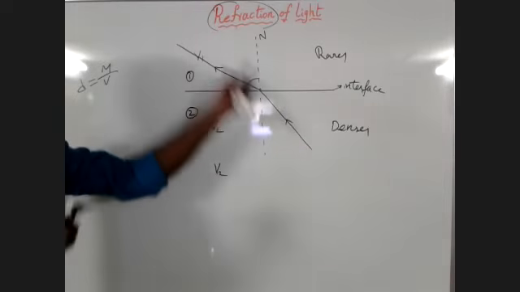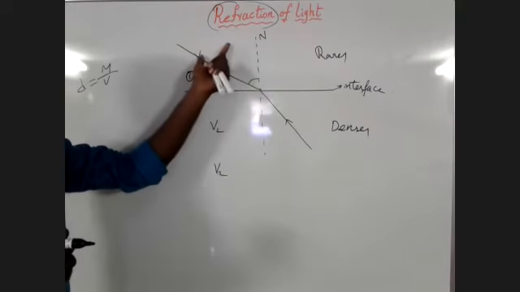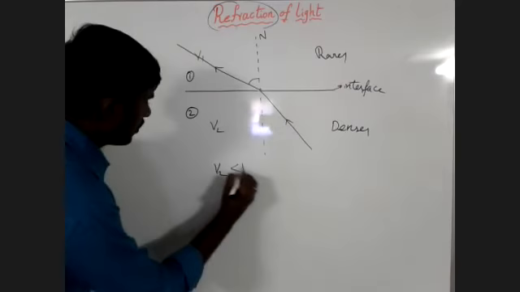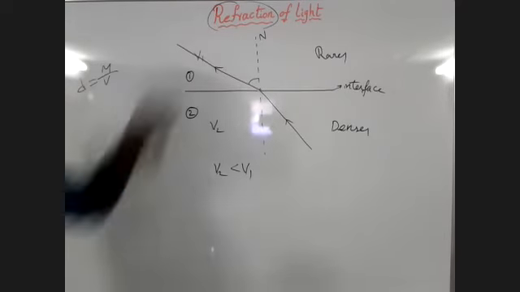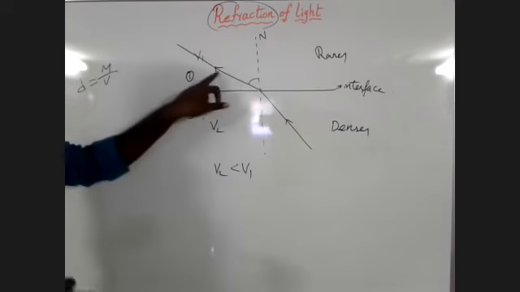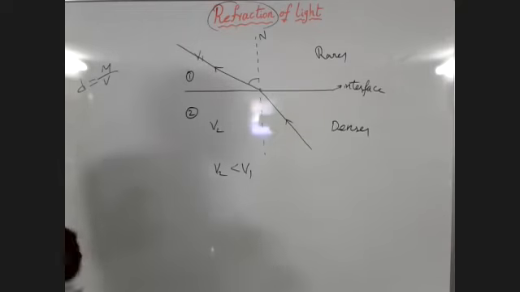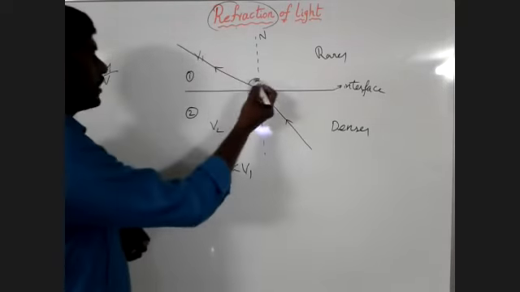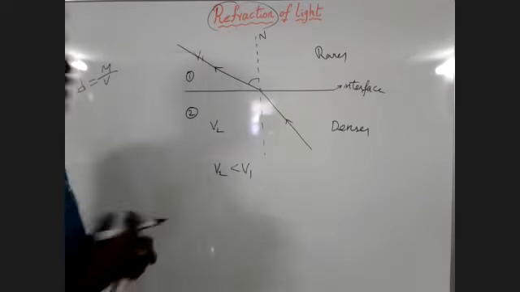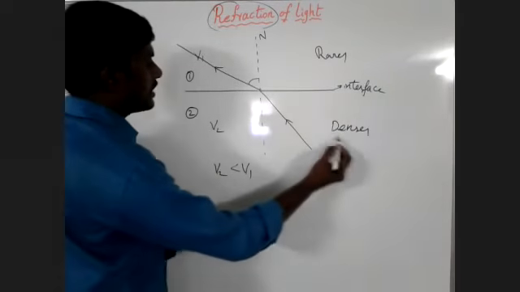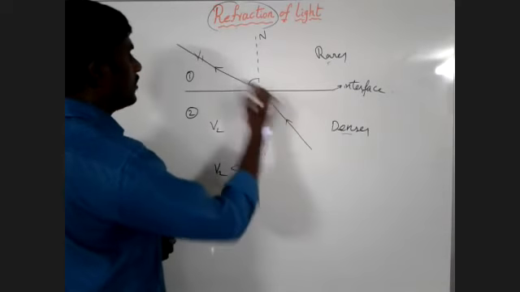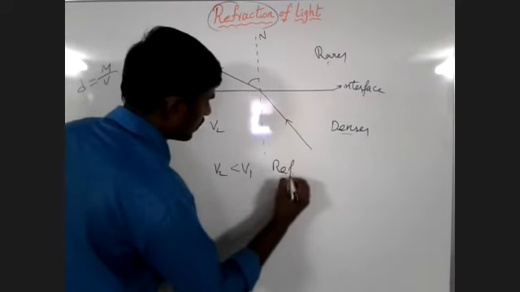Here the speed of the light is more in the rarer medium, so the bending of light is also more. So observe here, when the light travels from denser medium to rarer medium, what happens? The refracted ray is away from the normal.